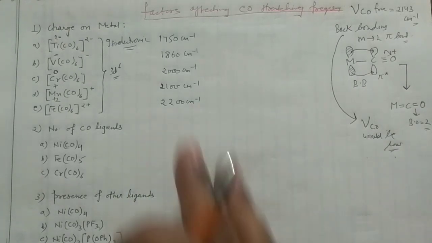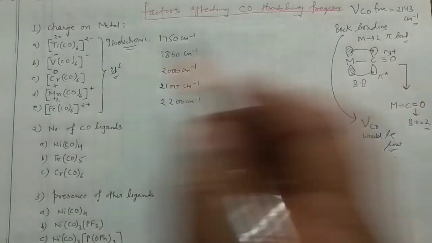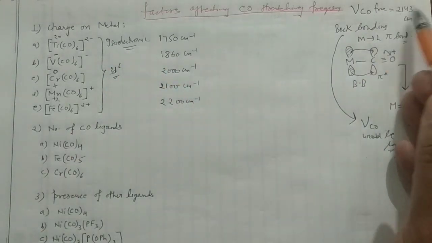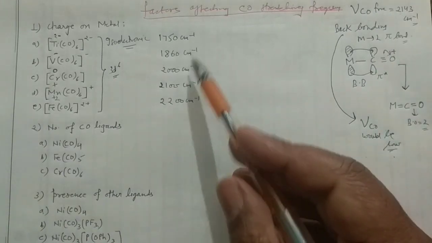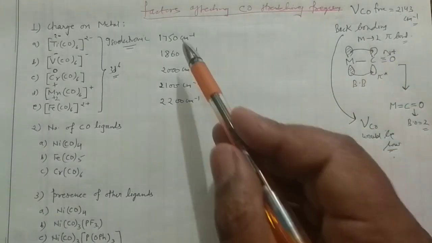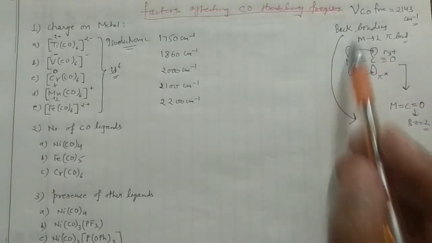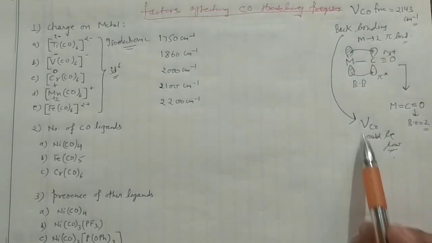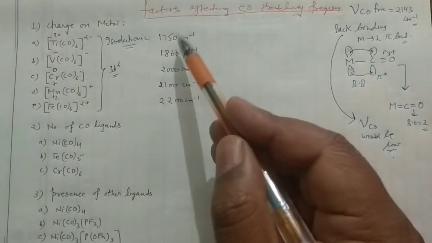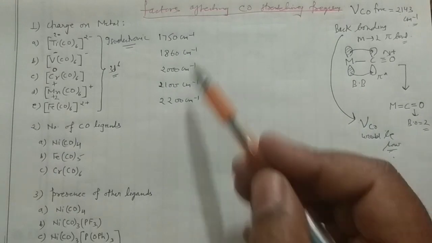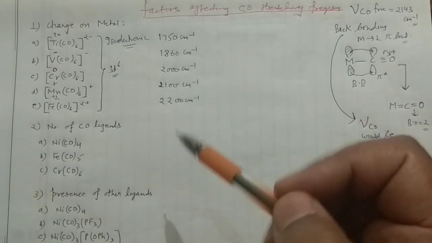Okay, right. So guys, in that case you can see originally it has a value of 2143, but all these values are lower than 2143. What is the simple explanation? That means back bonding is taking place. Whenever back bonding is taking place, your carbonyl frequency would be lower than 2143. So in all these cases they are forming back bonding.